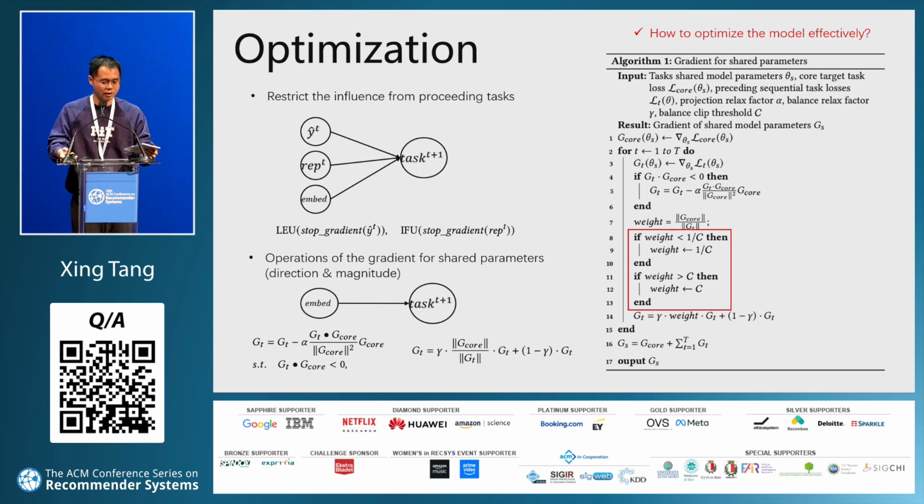Now we consider the gradient of task T+1. There are 3 factors affected: y hat T, representation T, and shared embedding. To avoid too much influence, we cut off the gradient back propagation to y hat T and representation T. After that, only shared embedding transfers information among these tasks. Then we introduce 2 operations on the gradient of shared parameters between preceding tasks and core tasks: direction and magnitude respectively. The whole process is shown in this table.